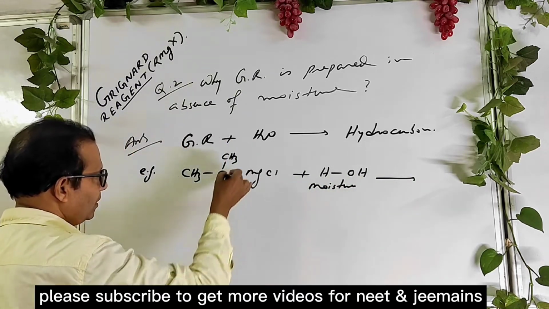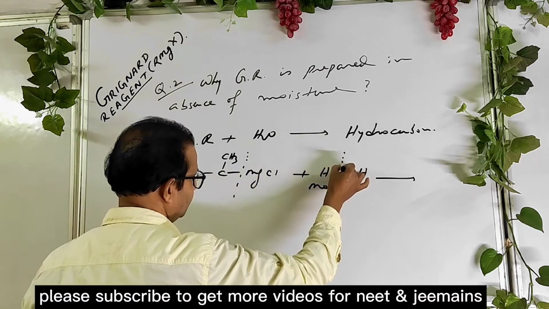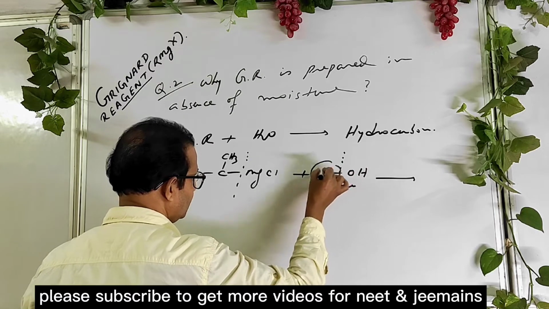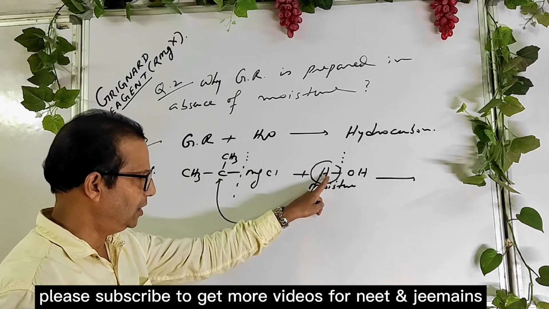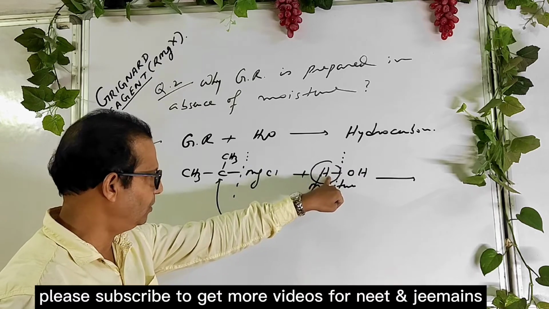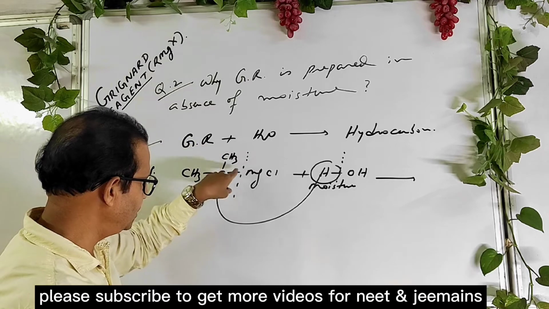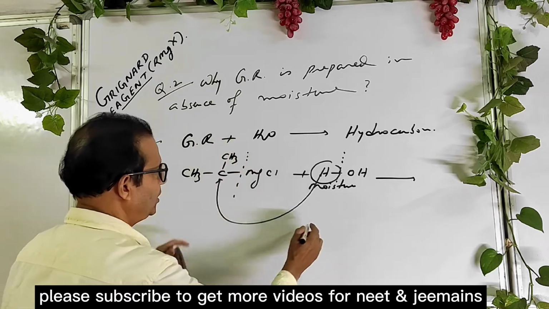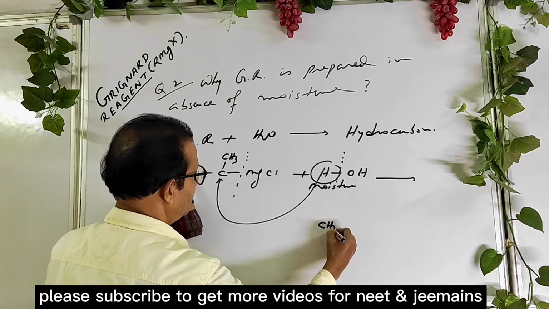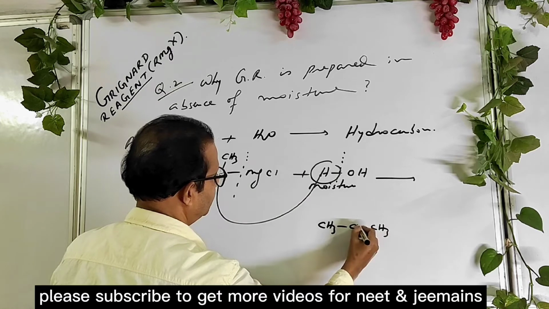Now just break it. Attach the hydrogen here. Listen now. Always attach the hydrogen of the moisture or water with the carbon which is attached to magnesium. Break it. So you get the product CH3, CH.